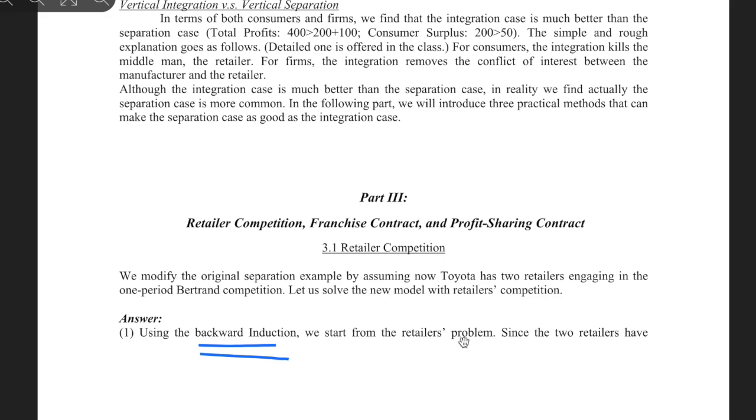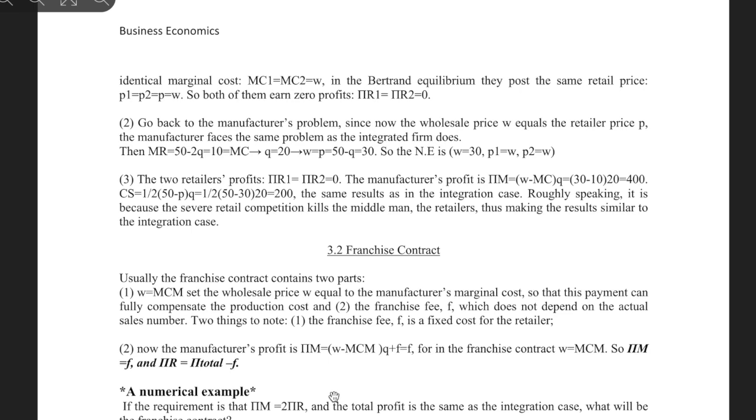We start from the retailer's problem. Since the 2 retailers have identical marginal cost, MC equals MC1 equals MC2 equals W. In the Bertrand equilibrium, we set the price equal to the marginal cost. So P1 and P2 should equal W, and they will both get zero profit.